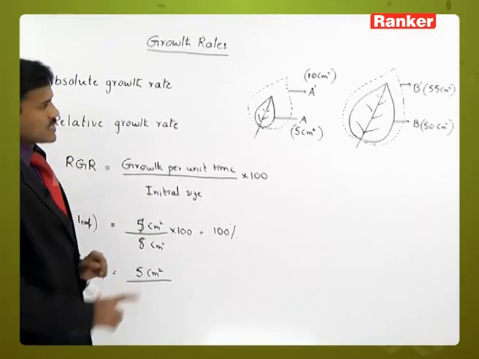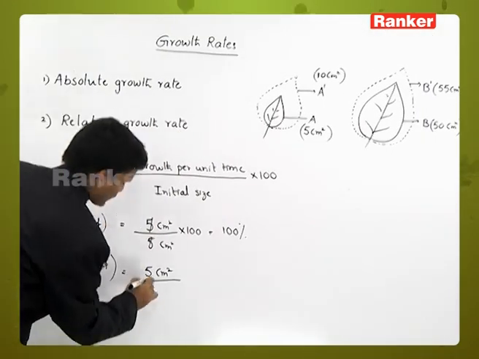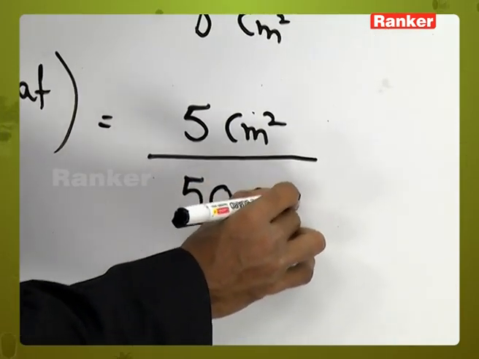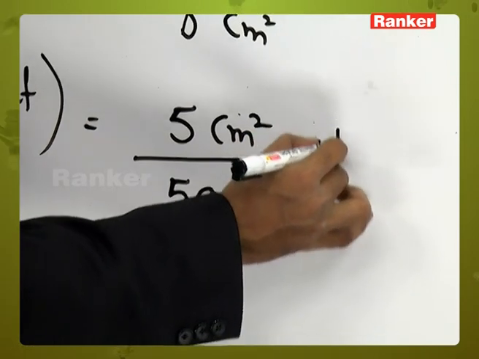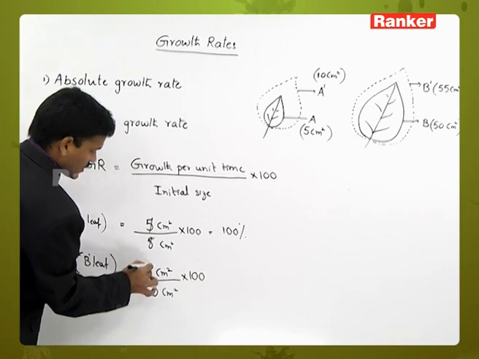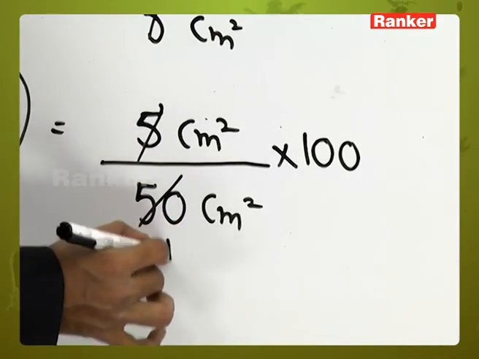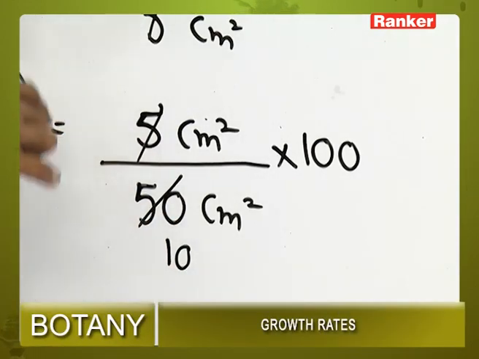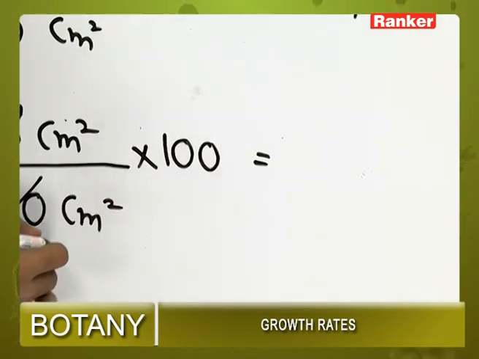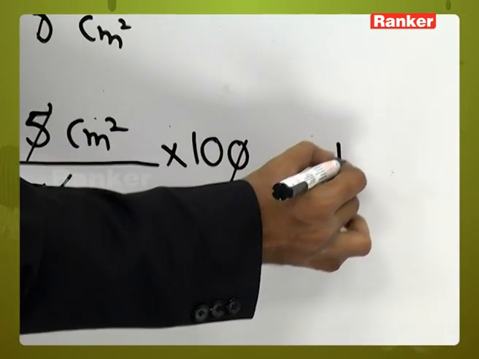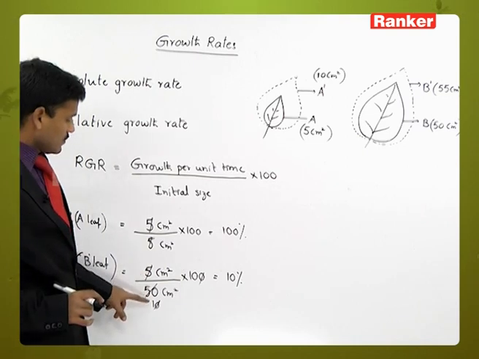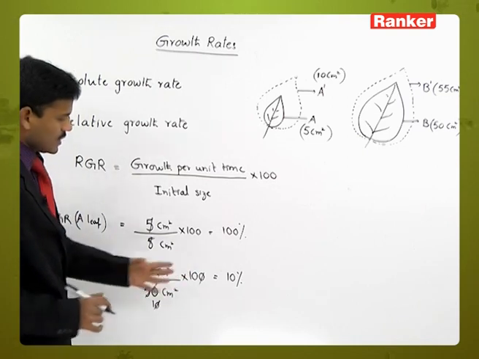Next initial size is 50 into 100. Here 5 by 50, it is nothing but 10. 5 tens are 50 and into 100. Here it is 10% only. 5 tens are 50 and 10 tens are 100.